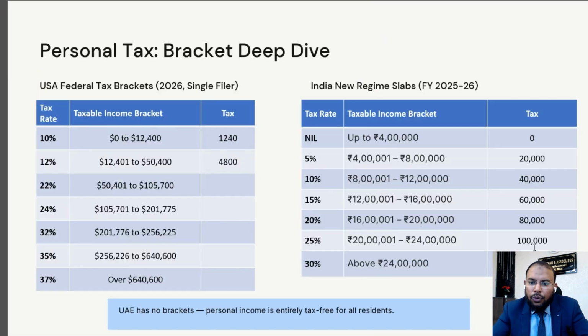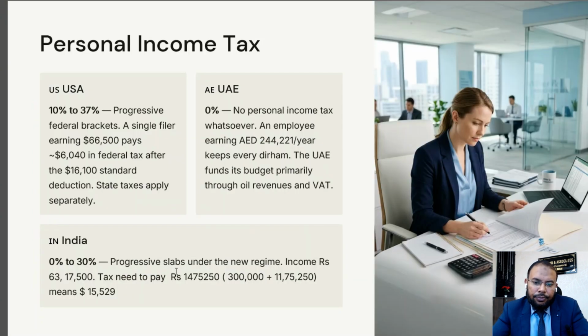Up to 24 lakh, adding 20,000, 40,000, 60,000, 80,000 and 1 lakh equals 3 lakh, so up to 24 lakh income you pay tax of 3 lakh, and beyond that you calculate a straightforward 30%. So up to 24 lakh there is 3 lakh tax, and beyond that a straightforward 30%, which makes the tax 11 lakh 75,250, equal to $15,529 in dollars. There is a comparative chart you can see here.